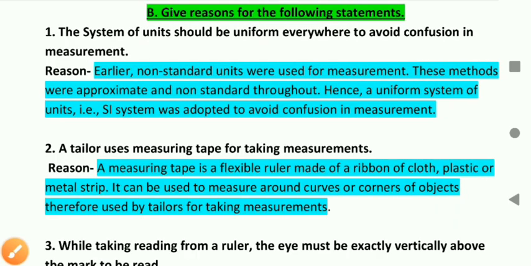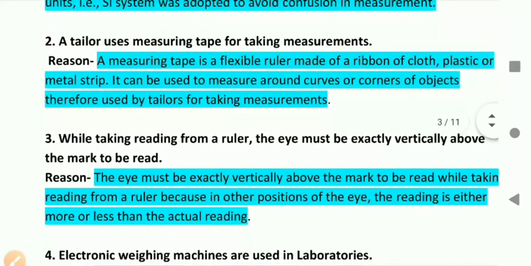Give reason for the following statements. Question number first. The system of units should be uniform everywhere to avoid confusion in the measurement. Reason. Earlier, no standard units were used for measurement. These methods were approximate and non-standard throughout. Hence, a uniform system of unit, that is SI system, was adopted to avoid confusion in measurement. Next, question number second.